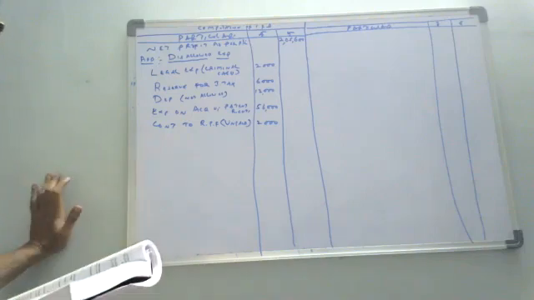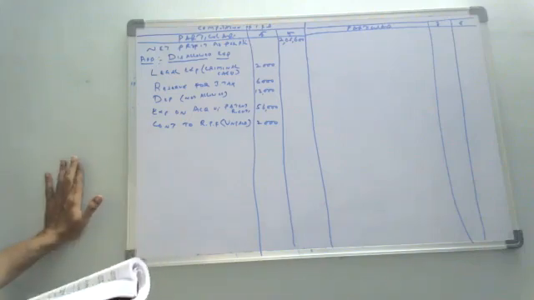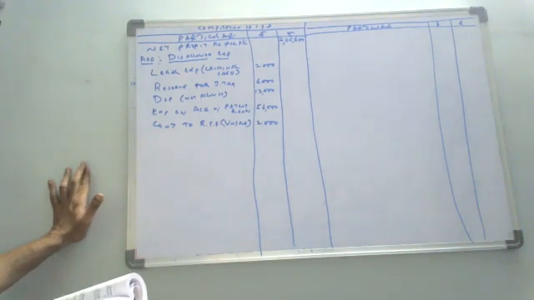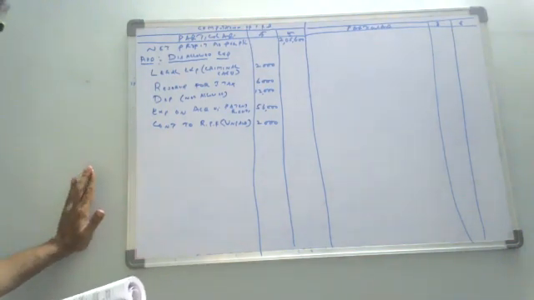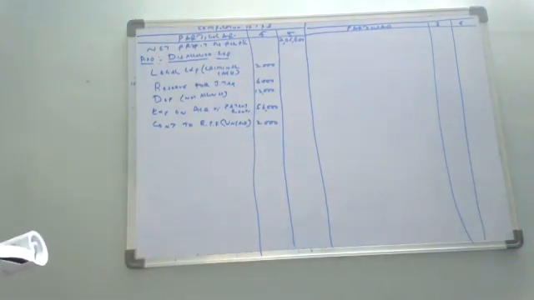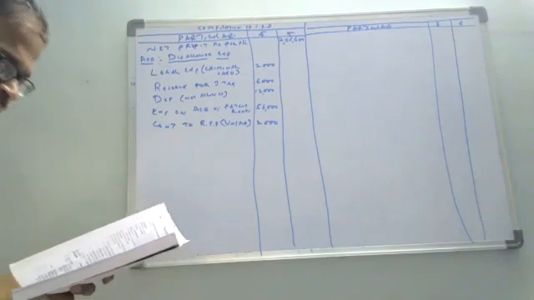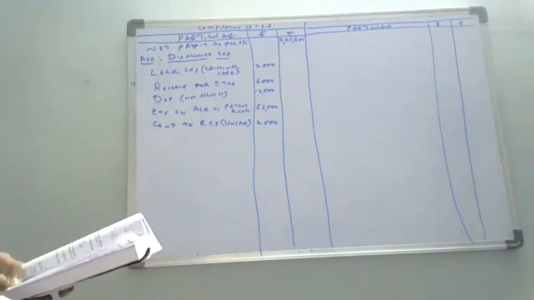Next one. Bad debts. Can you allow bad debts? Is it a business expenditure or not? Bad debts. Yes, sir. We allow. Next. After bad debts.